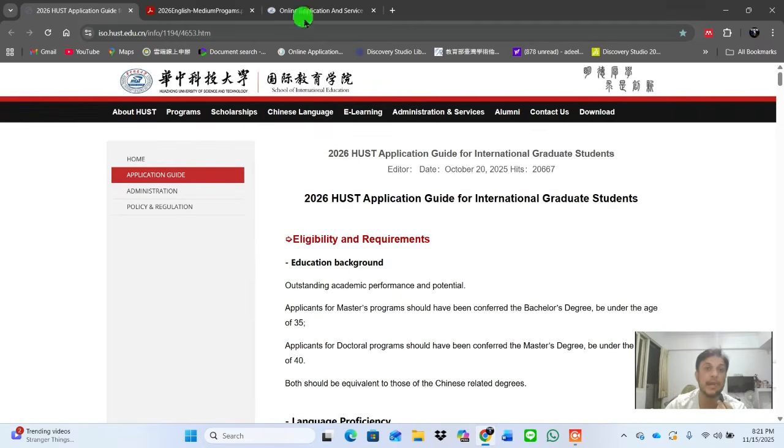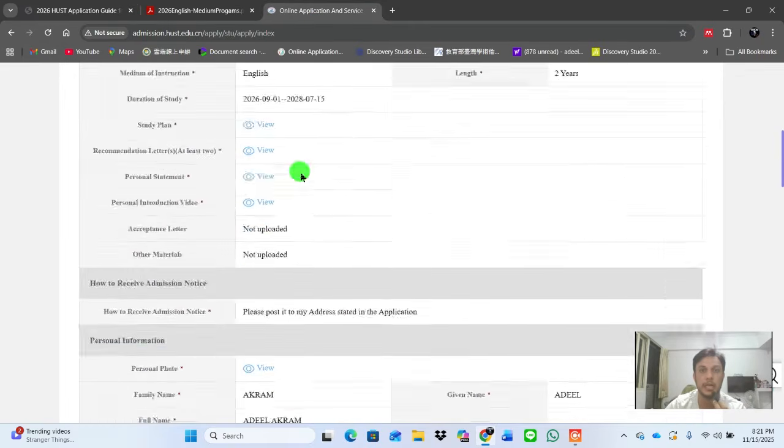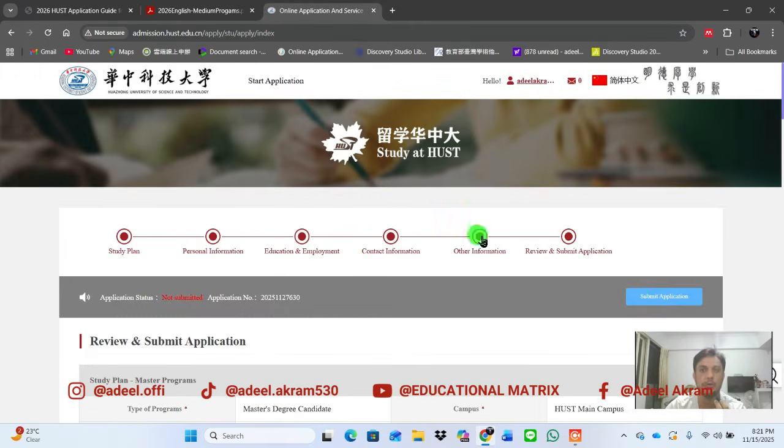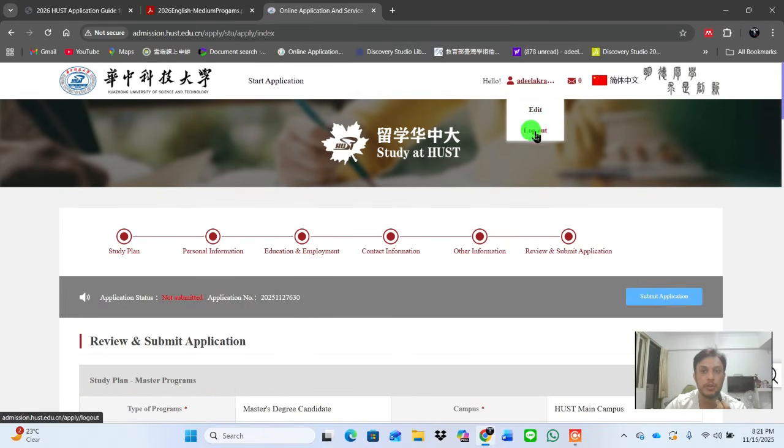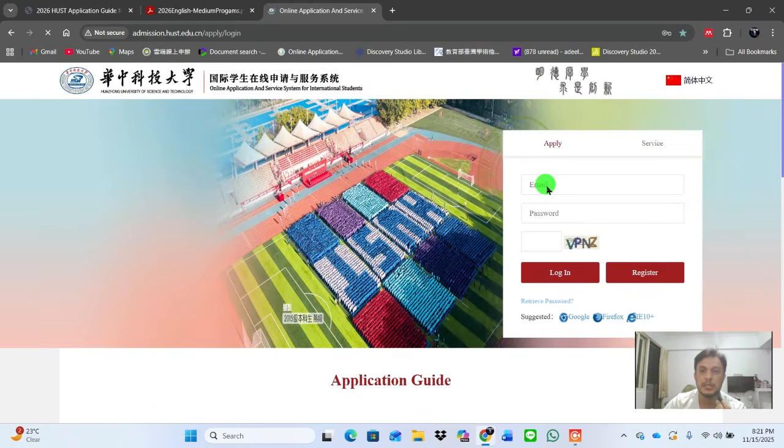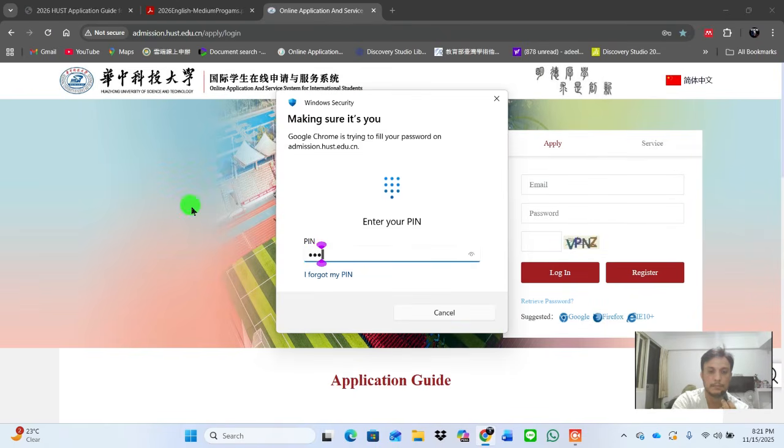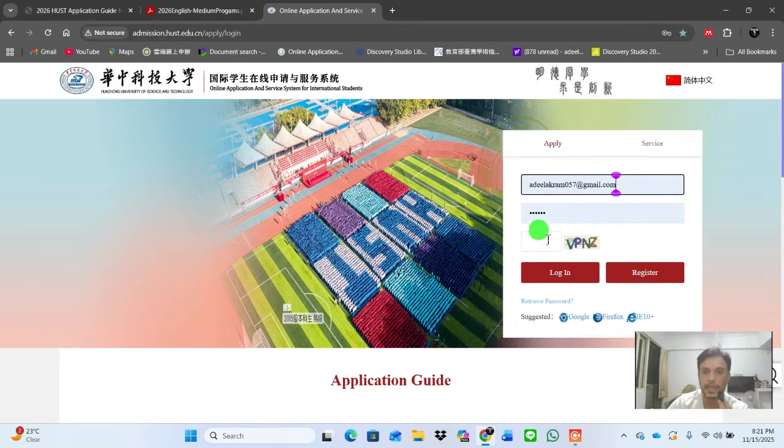Okay, so now for bachelor, because I promised you that I will show you the information. I will guide you on how you can search your programs in the system for bachelor, masters, and PhD. Just log in again in the system and give the verification code, use VPN and log in here.